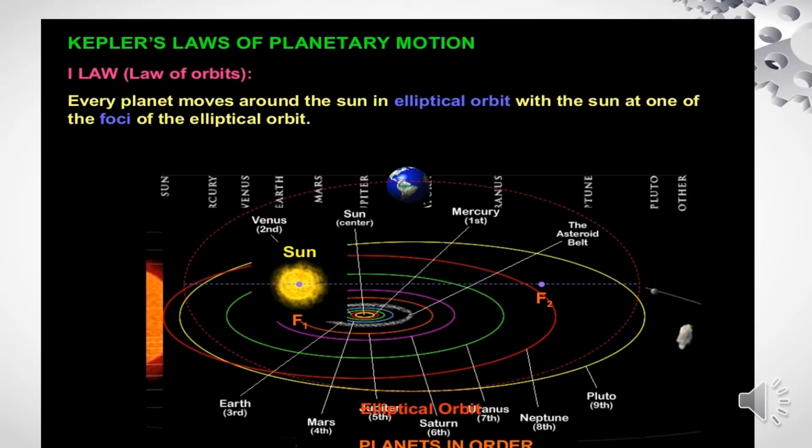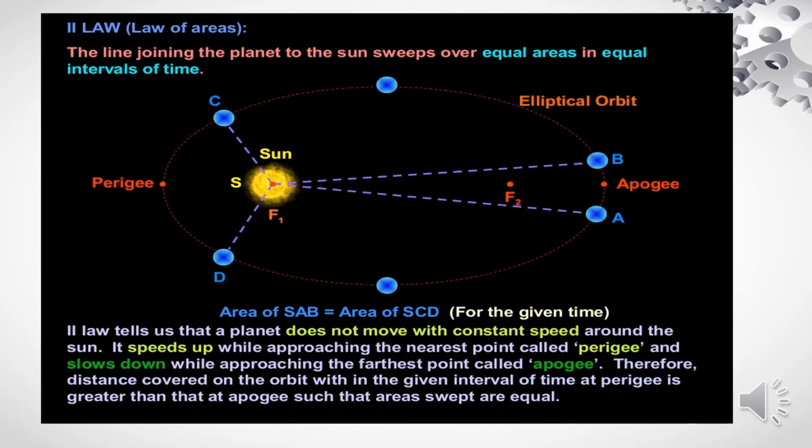Now we will discuss Kepler's laws of planetary motion. Kepler proposed three laws about the planets revolving around the sun. The first law is the law of orbits. It says that every planet moves around the sun in an elliptical orbit with the sun at one of the foci of the elliptical orbit. So here you can see that it is not a concentric circle, but an elliptical orbit.